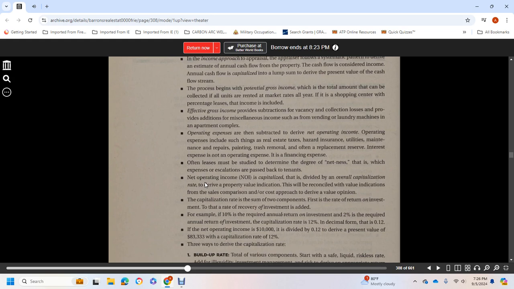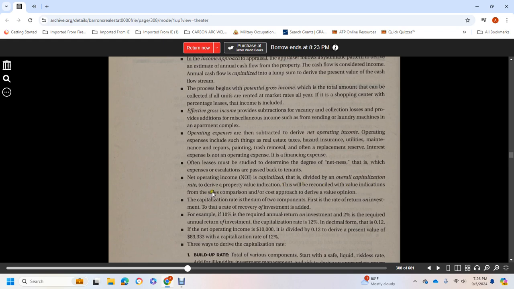Operating expenses are subtracted to derive net operating income. Operating expenses include real estate taxes, hazard insurance, utilities, maintenance, repairs, painting, trash removal, replacement reserves, and other services. Interest expense is a financing expense, not an operating expense. Leases often determine the degree of netness, that is, which expense escalations are passed back to the tenant. Net operating income is divided by the overall capitalization rate to derive a property value indication, which is reconciled with value indications from other approaches.